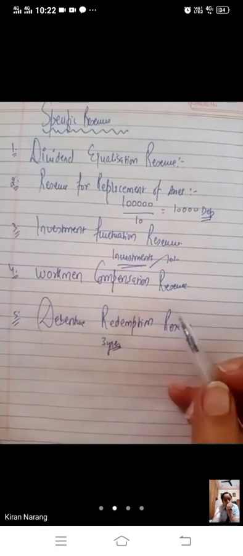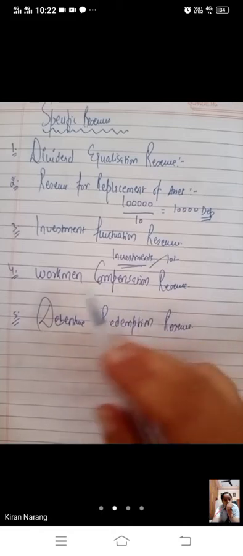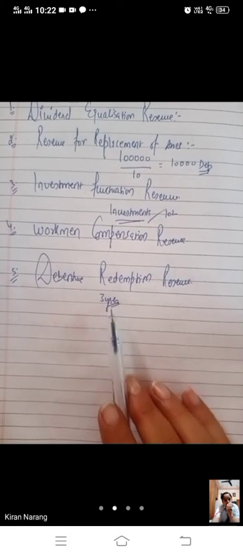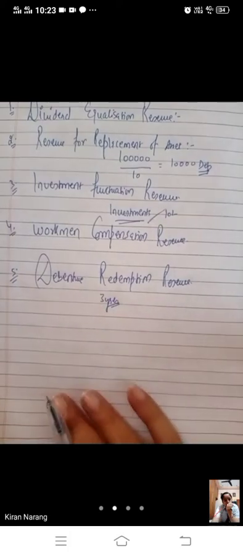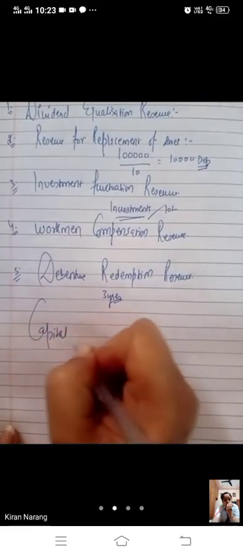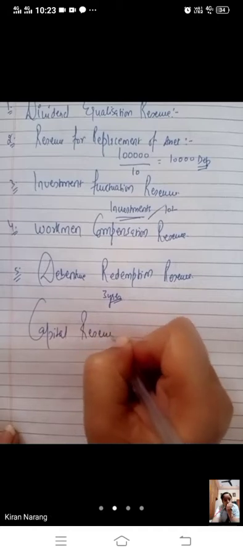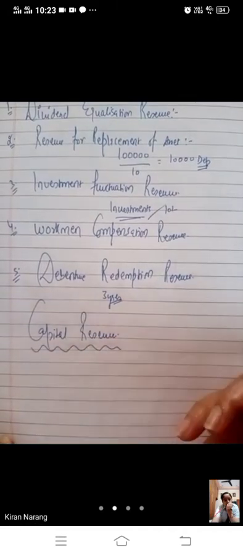Then if any worker suffers some loss, we have to make the compensation out of workman compensation reserve. Then if we have issued debentures for 2 years or 3 years, we have to make them repayment. We have to pay them back. So for that we should have debenture redemption reserve.